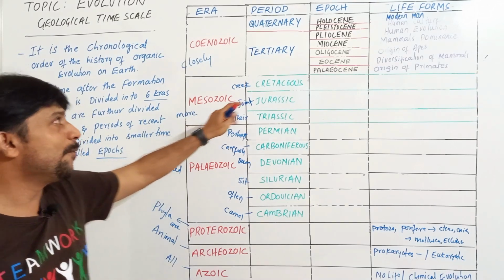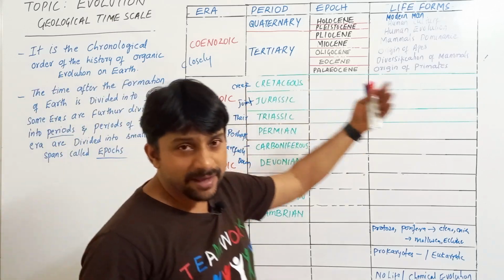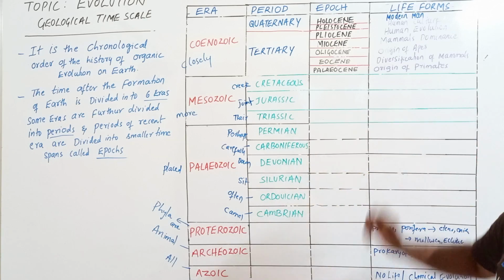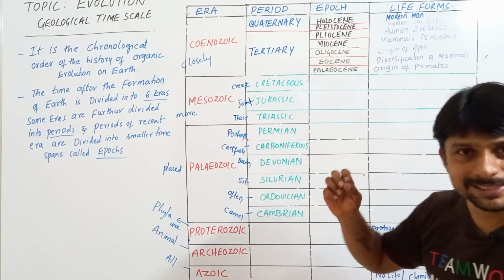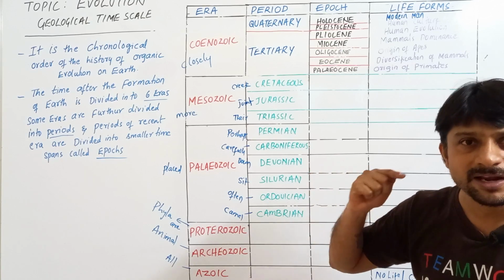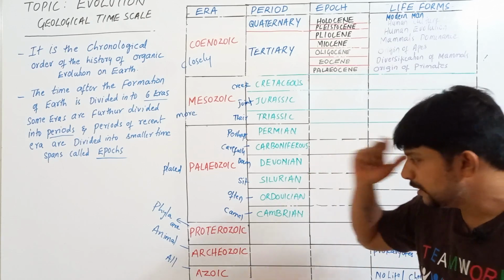Now let us find out the different life forms and their evolution in the Paleozoic as well as the Mesozoic era. It's easy to remember if you know the order of evolution of different vertebrates. So listen.